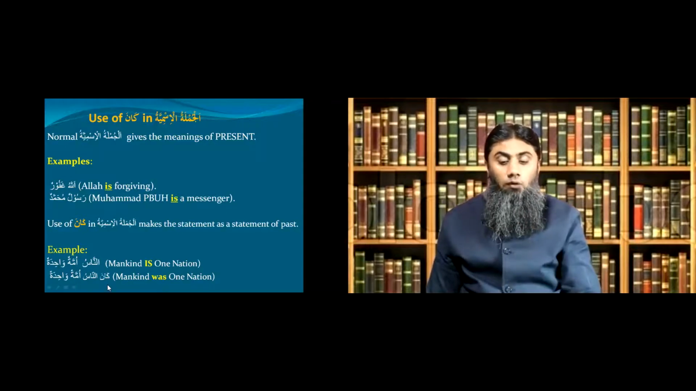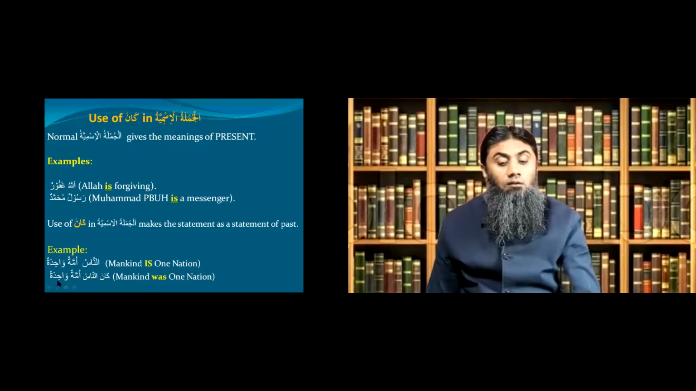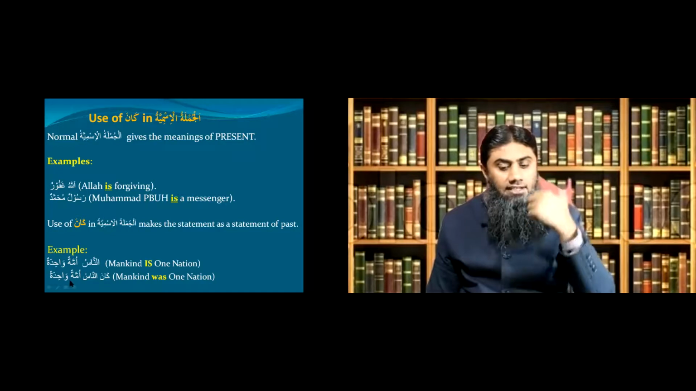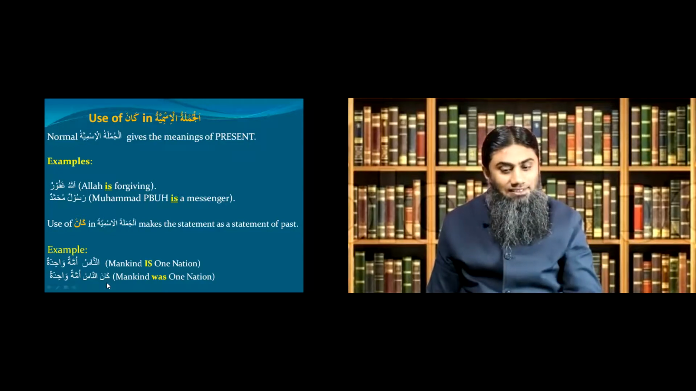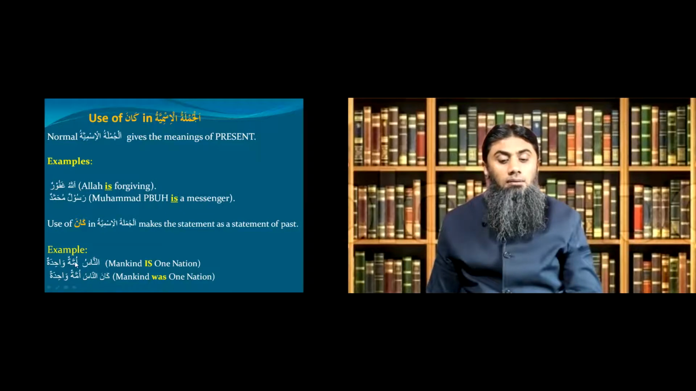Okay. Now, what did you do? You add kana in the start. Kana nasu, and look at the next change. Please pay attention. Ummatan wahidatan. Ummatun, which was rafa status, has changed to ummatan, nasab status. So, which means what we are learning here is, when you use kana, your khabar changes from rafa to nasab status.